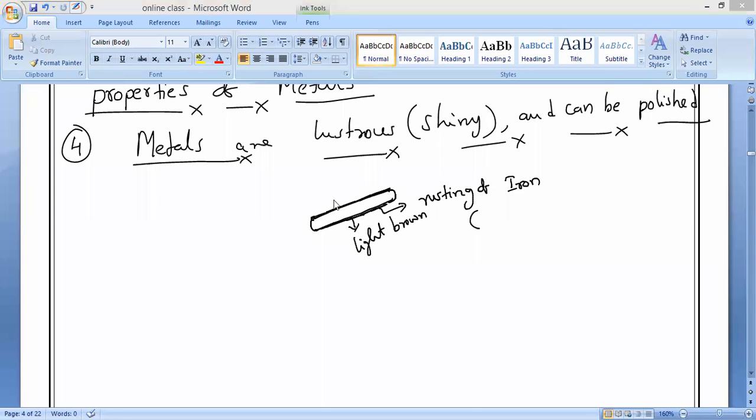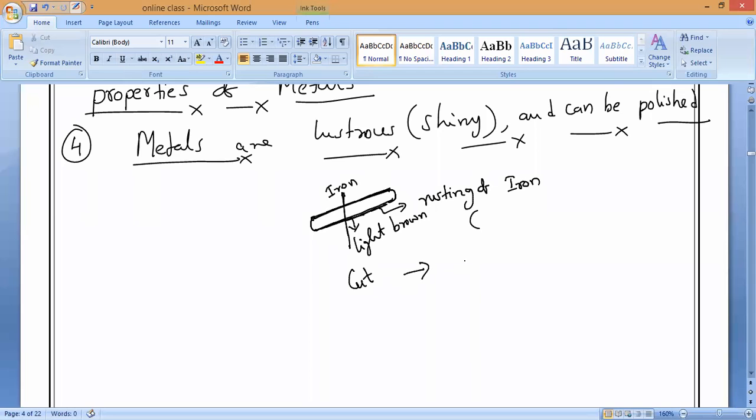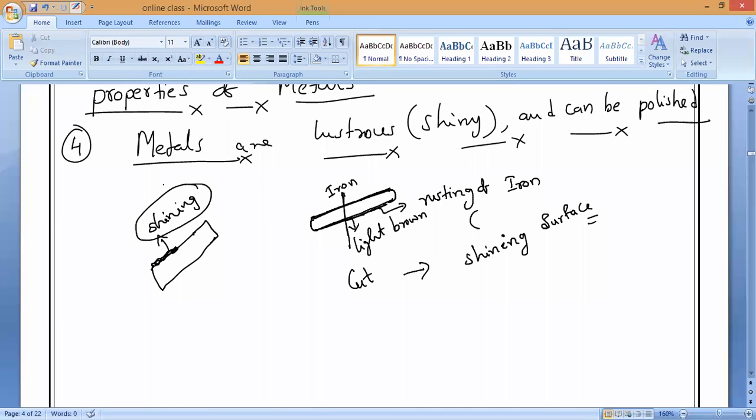Now, if we freshly cut this iron pipe somewhere in the middle, are you seeing the shining surface? Yes or no? Or else, in our home we have some metal pipe. If you rub it with sandpaper or some kind of machine on the surface of this pipe, the pipe will be shining. Have you noticed it? Yes, that is what is called lustrous in nature.